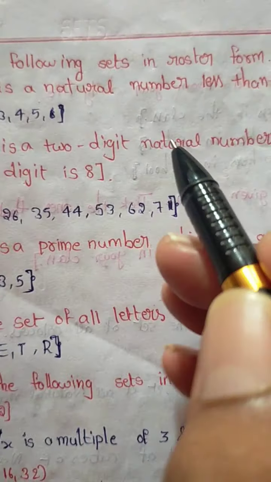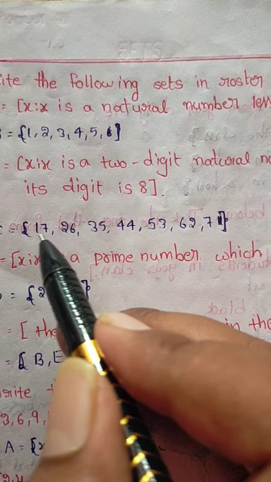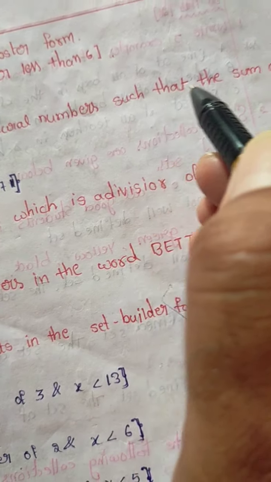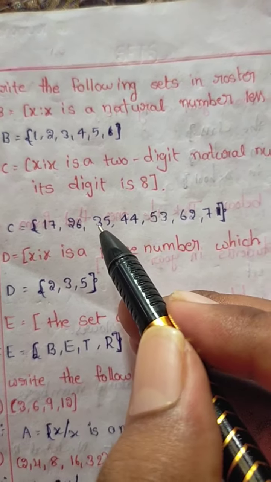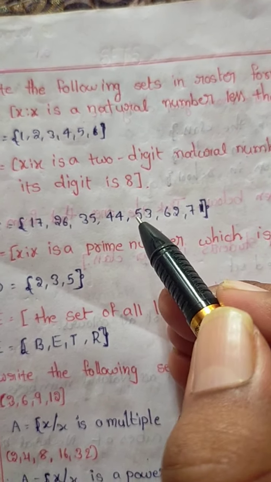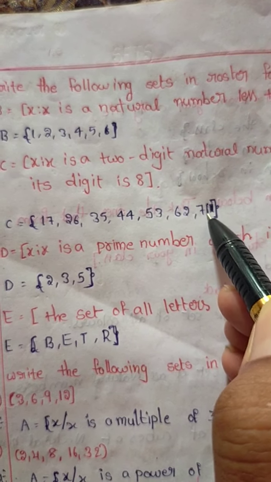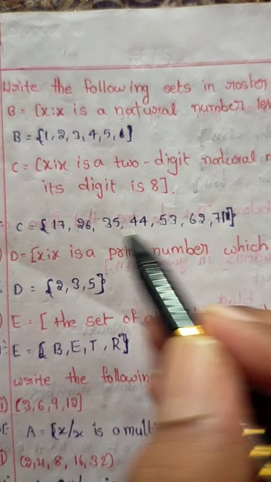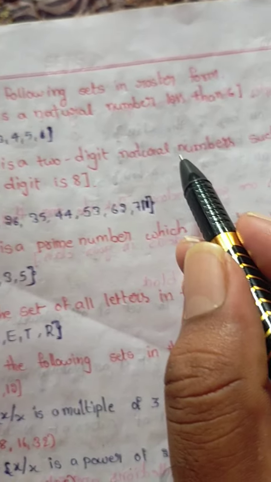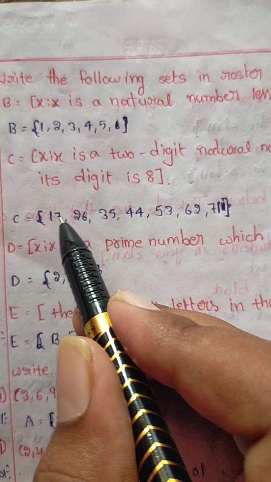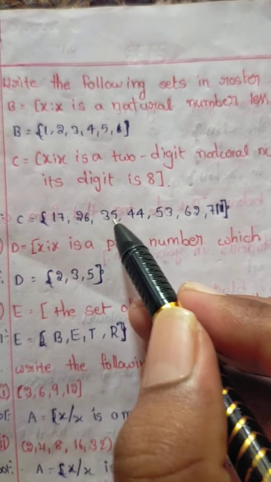The sum of its 2 digits: 1 plus 7 is 8, 2 plus 6 is 8, 3 plus 5 is 8, 4 plus 4 is 8. So the numbers are 17, 71, 26, 62, 35, 53, and 44.